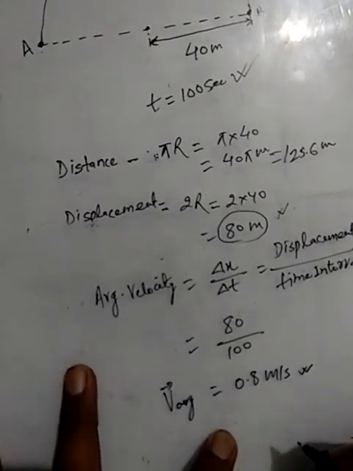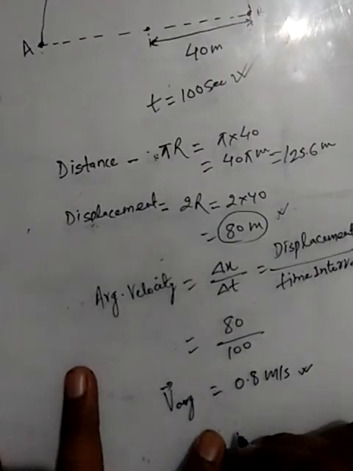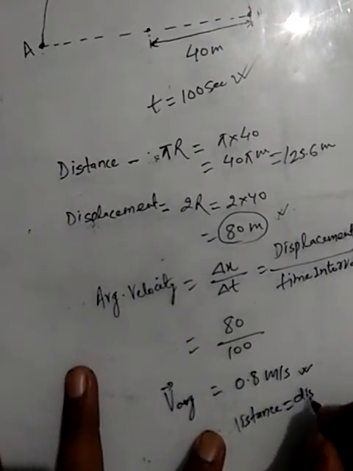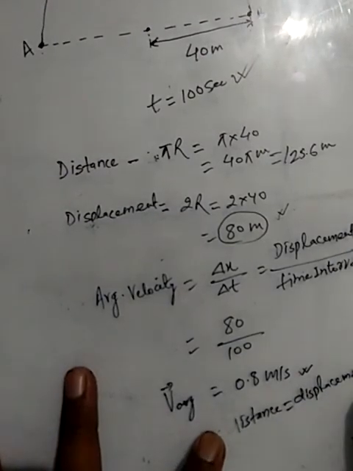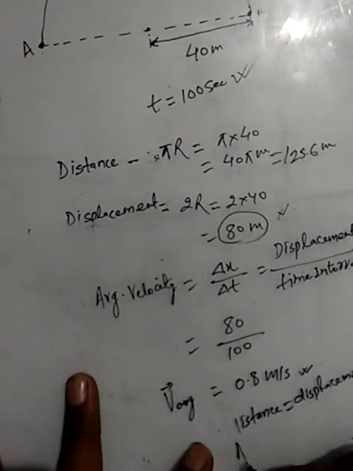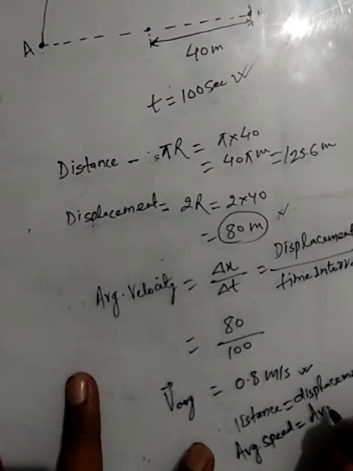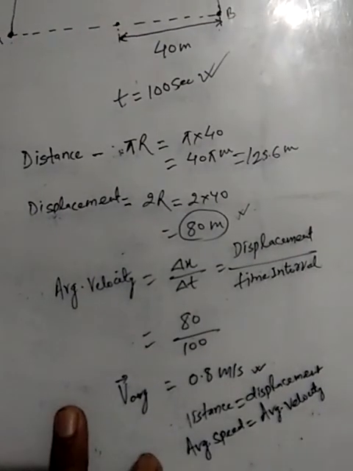The maximum value of average velocity can be equal to the average speed of the object. On this condition the distance will be equal to displacement. In this condition the average speed will be equal to the average velocity of the object.